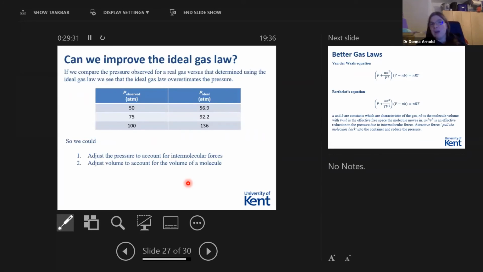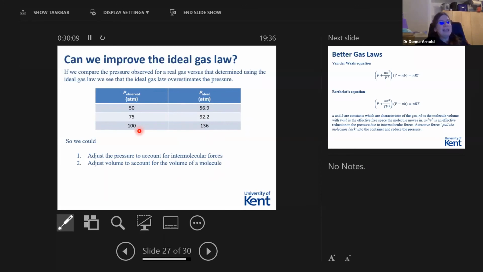So can we improve the ideal gas law? Well, of course we can. You can see here, this is the pressure that's observed, and this is the ideal gas law. Typically the ideal gas law overestimates the real pressure, which is a good thing, because if I'm building a system that needs to withstand a certain pressure and I calculate it with the ideal gas law, I've got a buffer area. So this is why we still use the ideal gas equation. If it underestimated it, I could be in trouble because things might go bang.